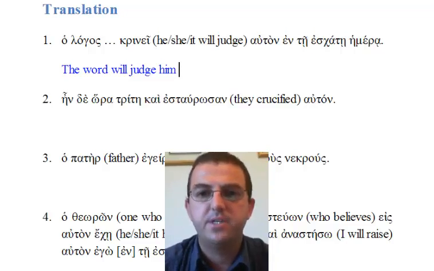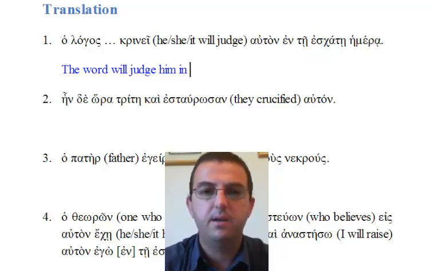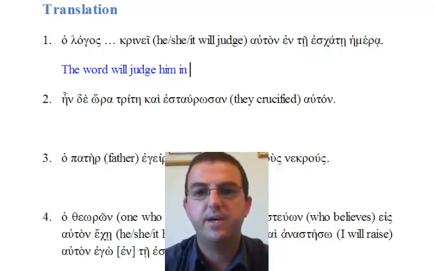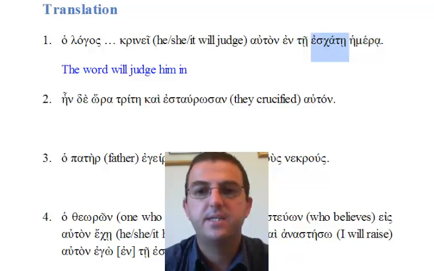Then we have a prepositional phrase governed by the preposition en, which you know by now means in, and always takes a dative case. This is confirmed since te eschate hemera is dative. All three words are in the dative case. Te hemera means the day, and eschate is an adjective meaning last, in the last day.